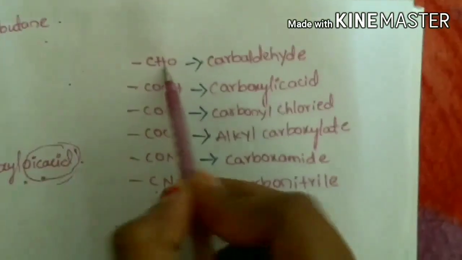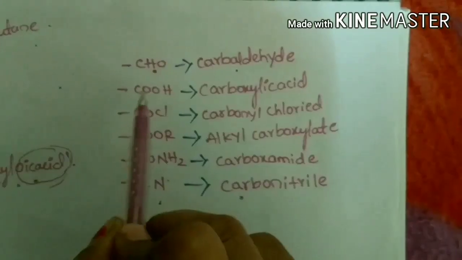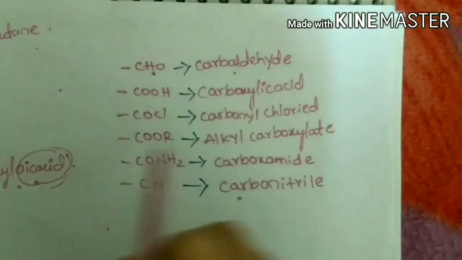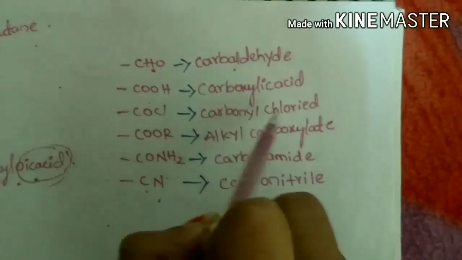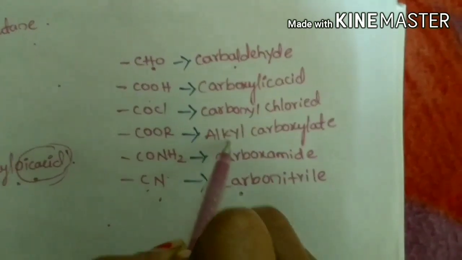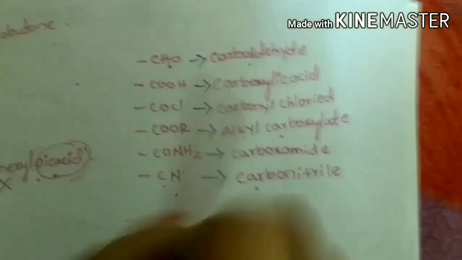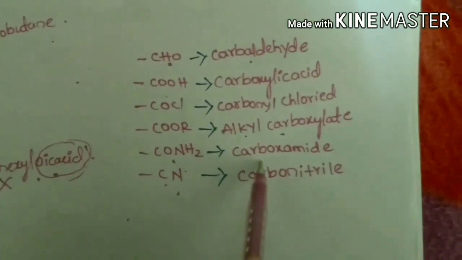When an aldehyde is present, we have to use carbaldehyde. When a carboxylic acid, carboxylic acid. When acid chlorides are present, carbonyl chloride. When esters are present, alkyl carboxylate. Where amides are present, carboxamide.